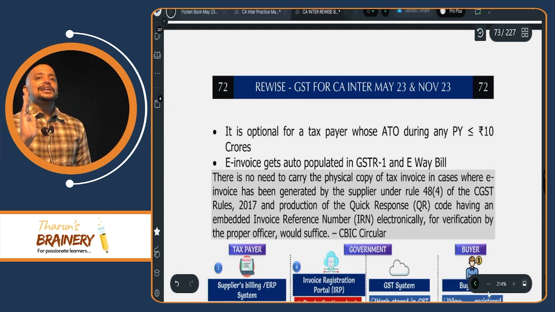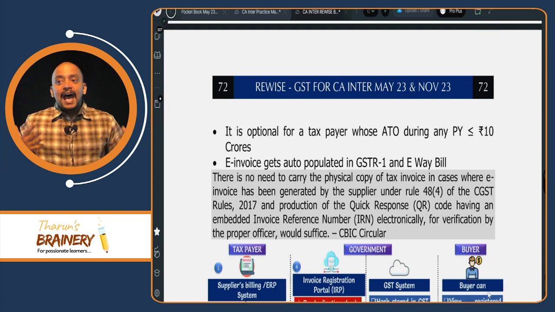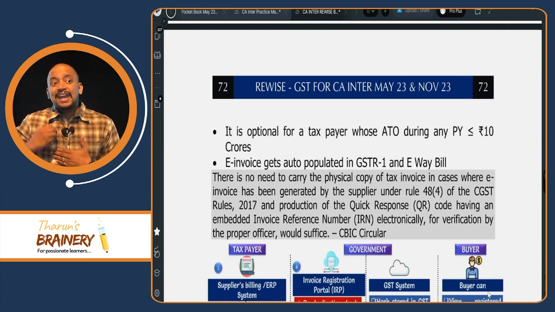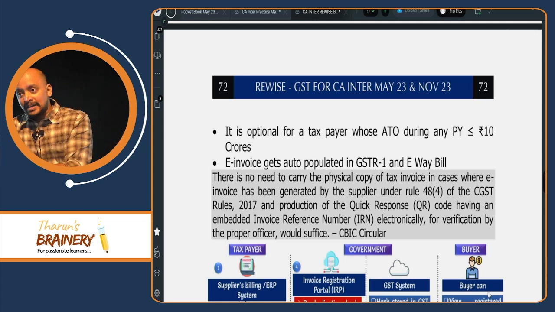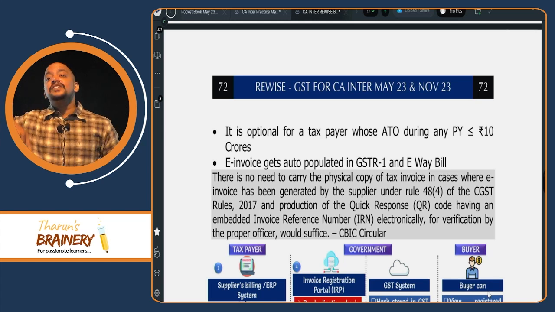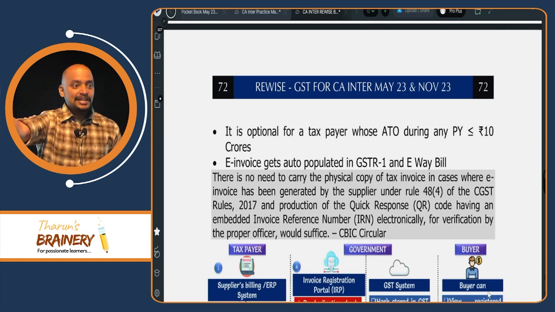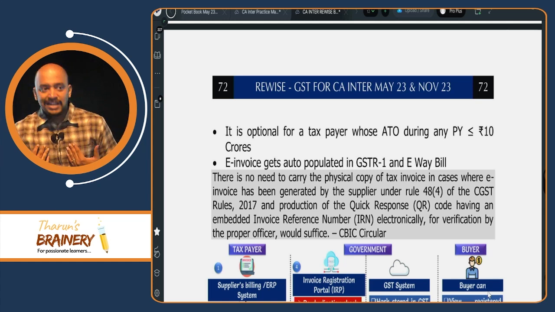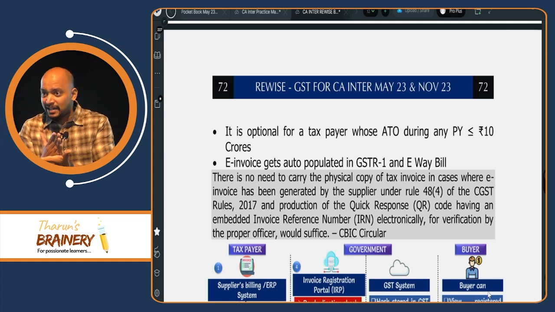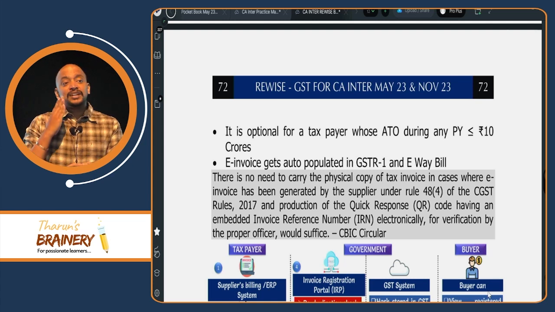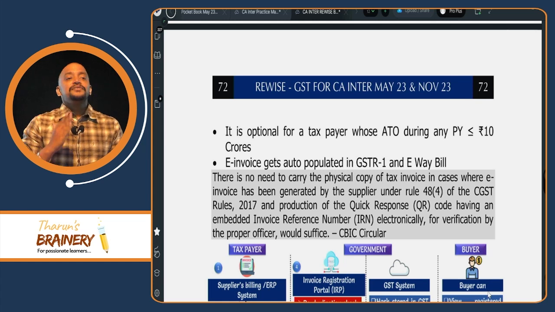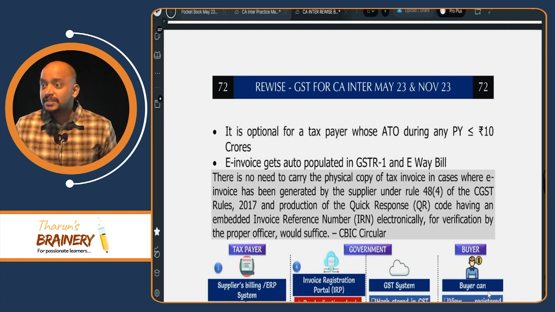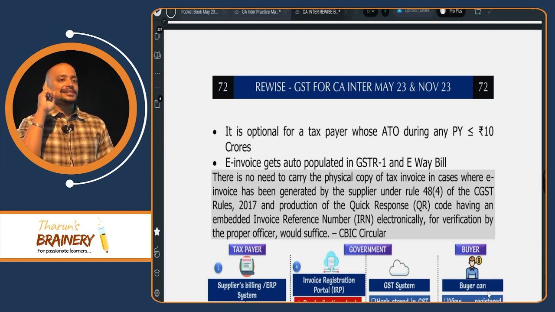One important point is there with respect to e-invoice. Remember, I am required to give e-invoice, but I have not given e-invoice. I gave a normal invoice and I entered this normal invoice in GSTR-1 and it came in your 2B. Even then you cannot take ITC because I have not given e-invoice. So whenever for a supplier e-invoice is applicable, but if that supplier has not given e-invoice but gave a normal invoice, we cannot take ITC with respect to that invoice even though it is reflected in our GSTR-2B.